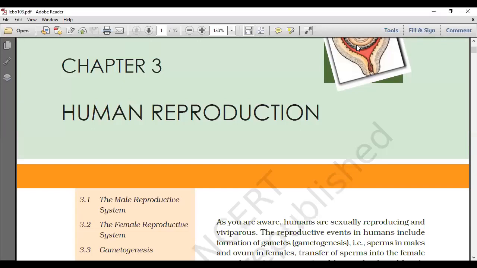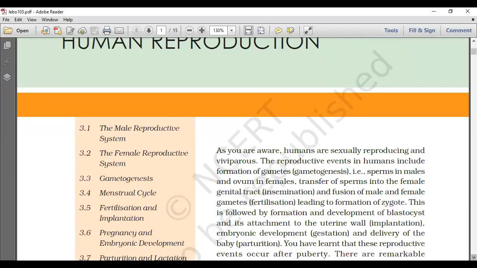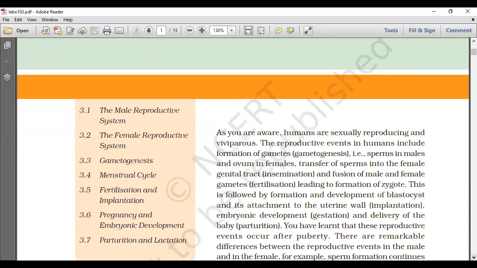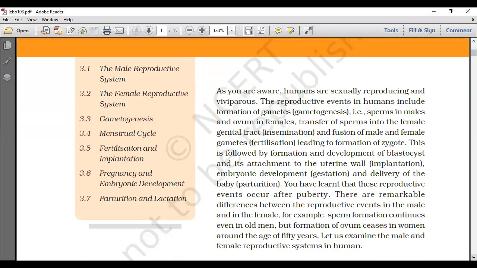It includes the male reproductive system, female reproductive system, gametogenesis, menstrual cycle, fertilization and implantation, pregnancy and embryonic development, parturition and lactation. So let's start the chapter.